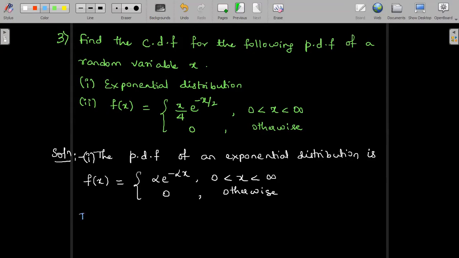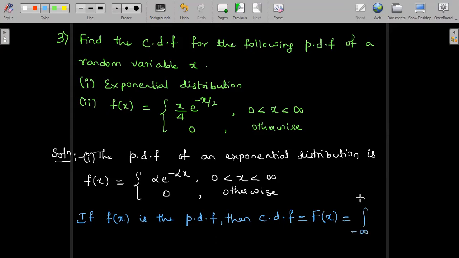If f of x denotes the PDF, probability density function, then cumulative distribution function CDF is given by capital F of x, and that is defined as integral minus infinity to x f of x dx.